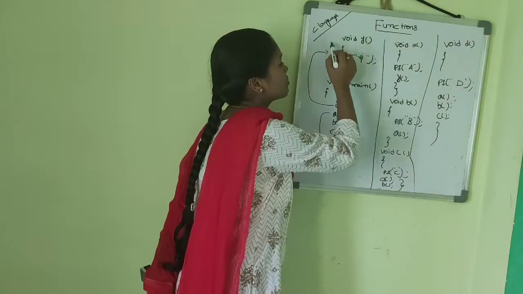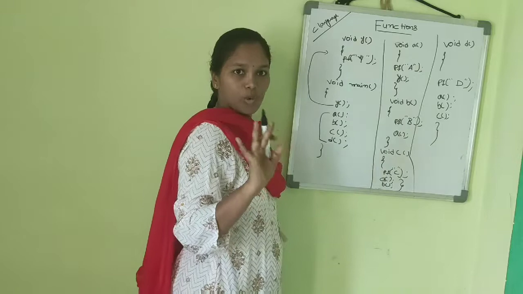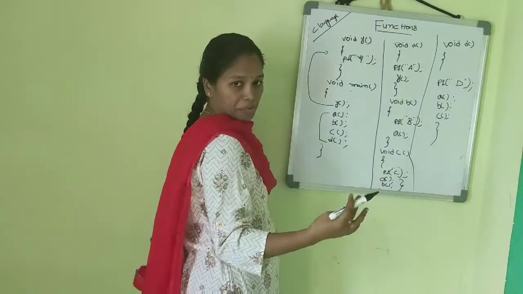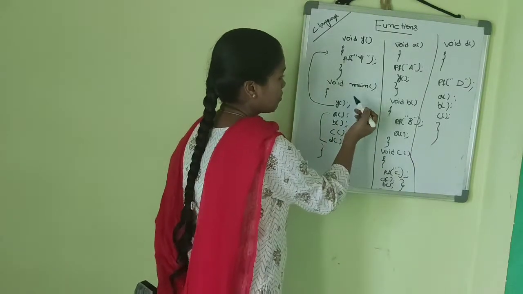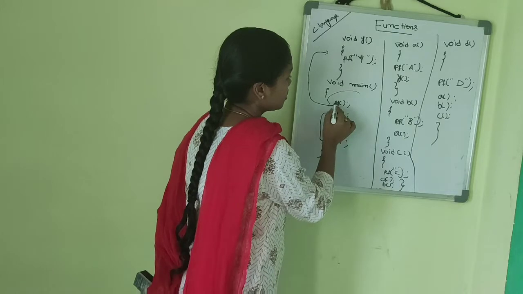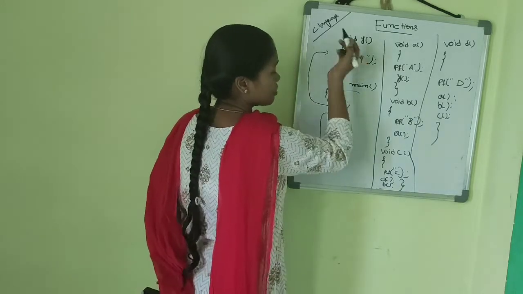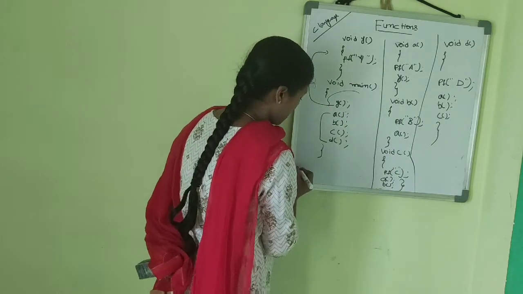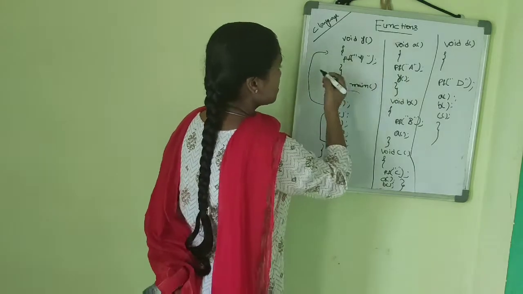First I just define the y function, but it cannot execute independently. It can go to the main function. If you want to start the program, you should use the main. So when we are writing the main function, it can go with the other functions. Here the y function is being called, so control goes to the y function. So the first output is y. Y will be printed.